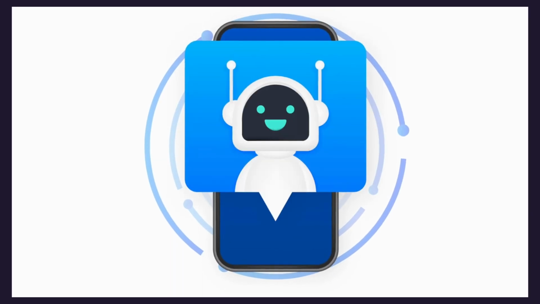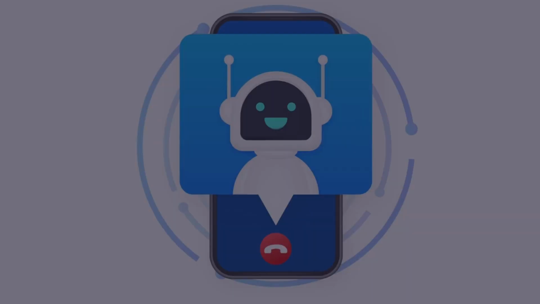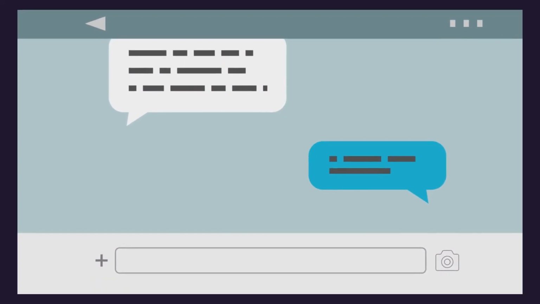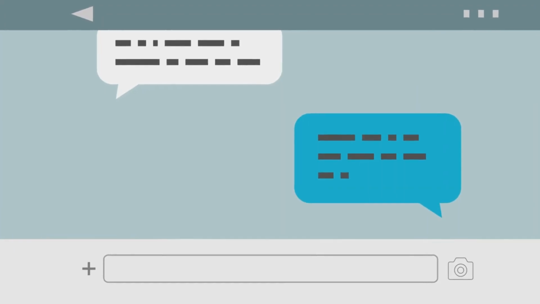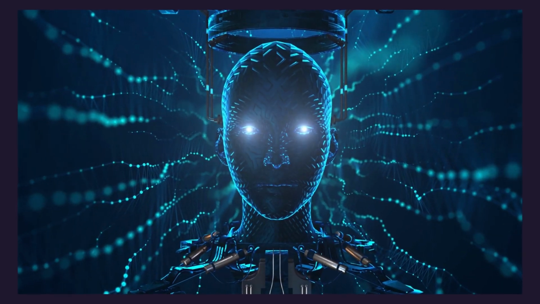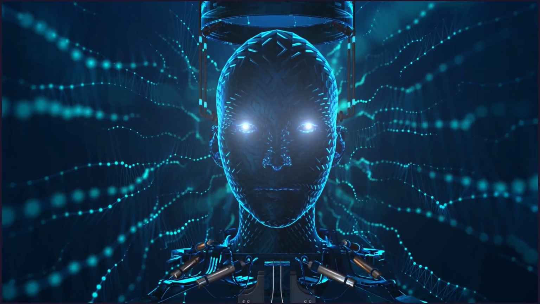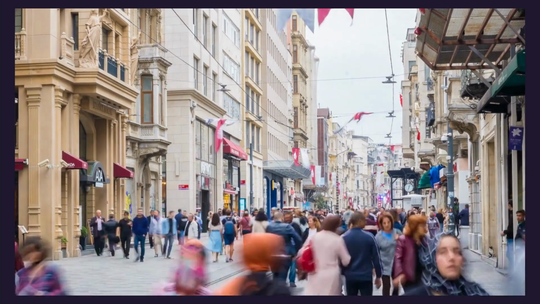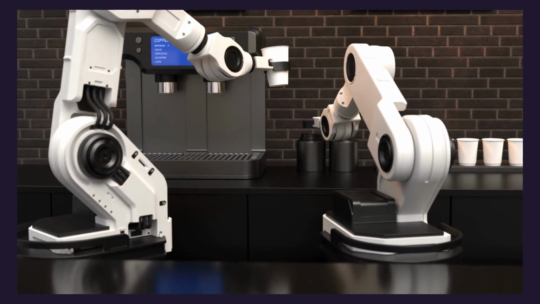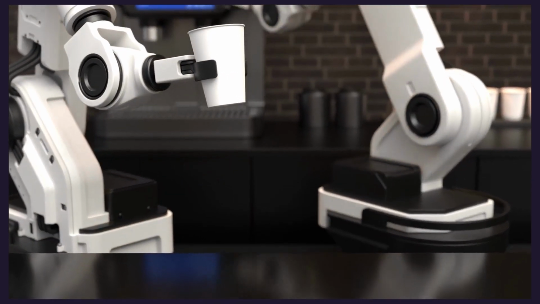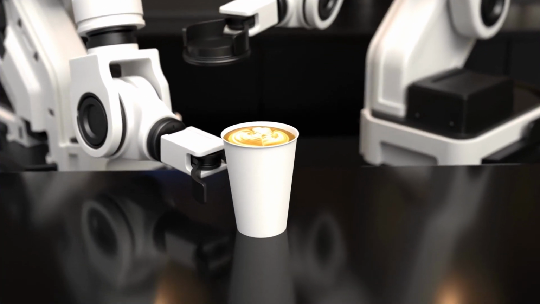Chatbots are computer programs that can simulate conversation with humans. They are often used in customer service applications to answer questions and resolve issues. These are just a few examples of the many ways that AI is being used in our everyday lives. As AI technology continues to develop, we can expect to see even more applications for AI in the future.